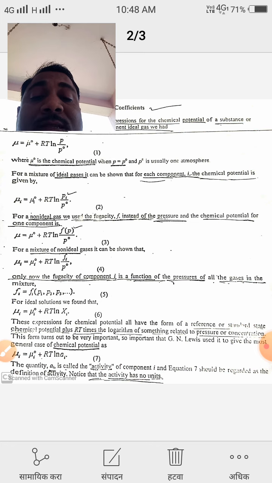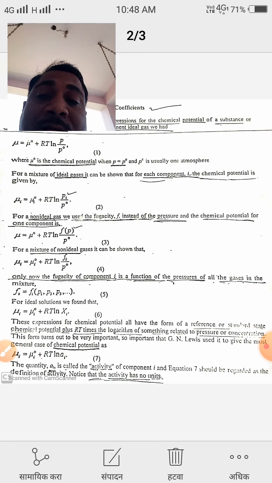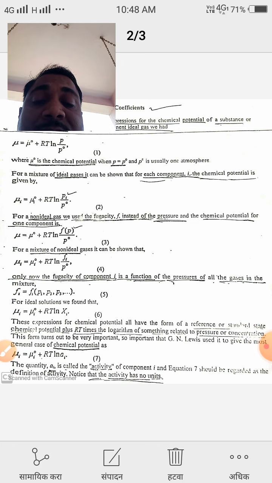The fourth expression is for a non-ideal gas containing a large number of components. And there is equation 6, which can also be used for an ideal solution: mu I is equal to mu I naught plus RT ln of Xi, where Xi is the mole fraction.